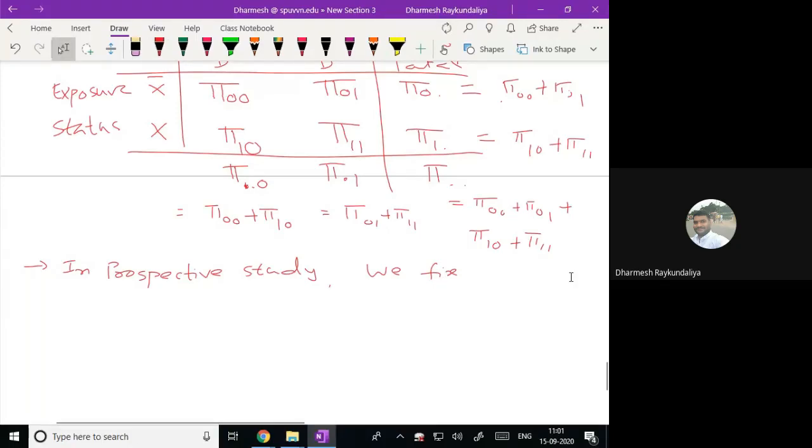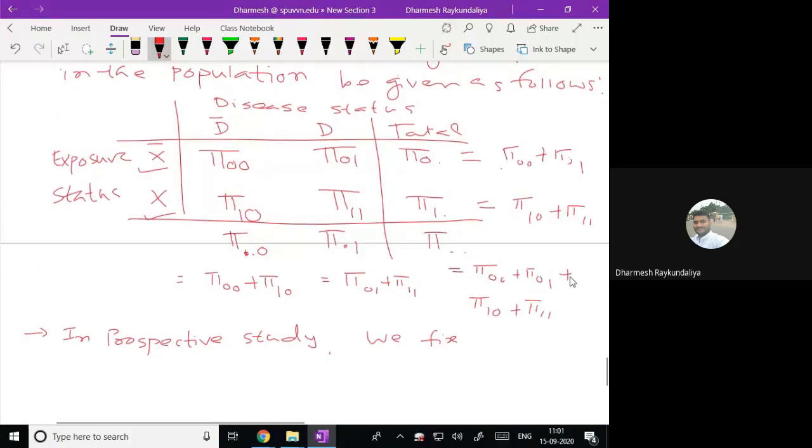So of course this is a contingency table. If we start with the prospective study, that means we talk about whether exposure is absent or present, and then we try to observe the incidence of the absence of disease and presence of the disease. So this is a prospective study. Start from X in your hand, and then you try to observe the incidence of disease.